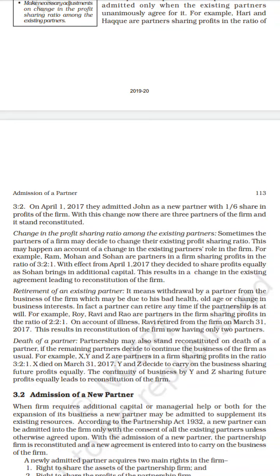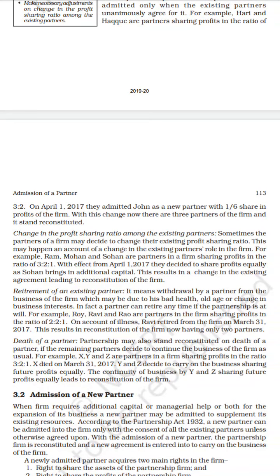So Sohan decided to bring the additional capital. They decided to share the profits equally as Sohan brings in additional capital. So this is the change in the existing agreement. As per the agreement, 3:2:1, they have to share the profits among the partners. But after April 1, 2017, they decided to share the profits equally.